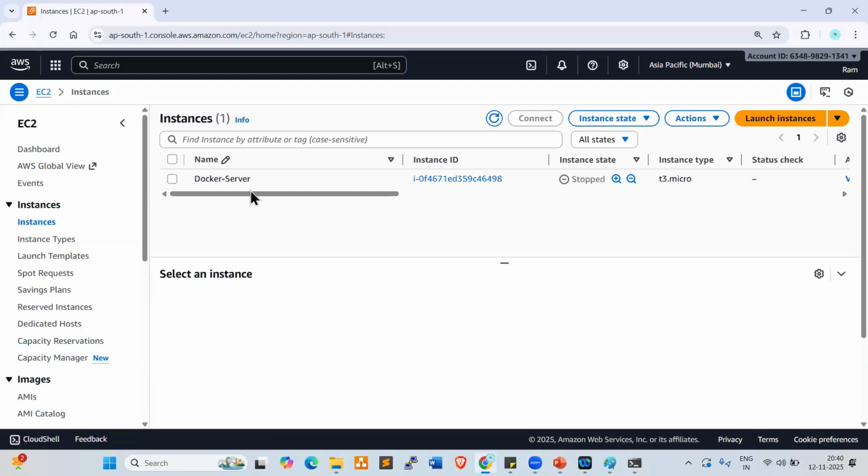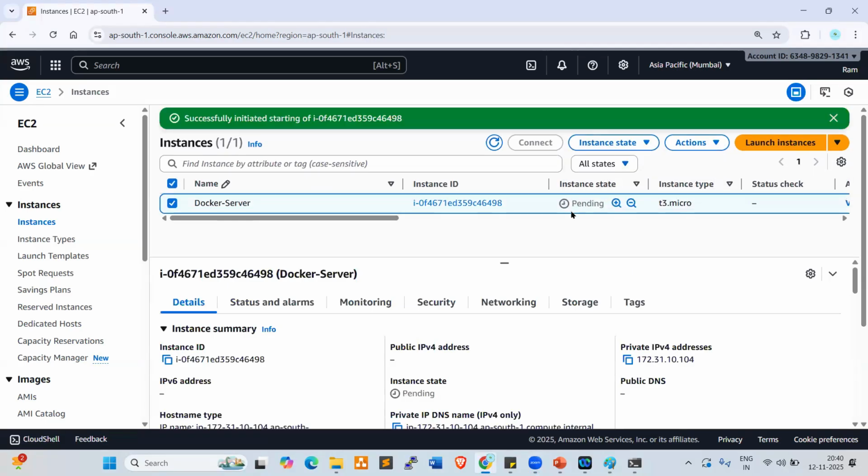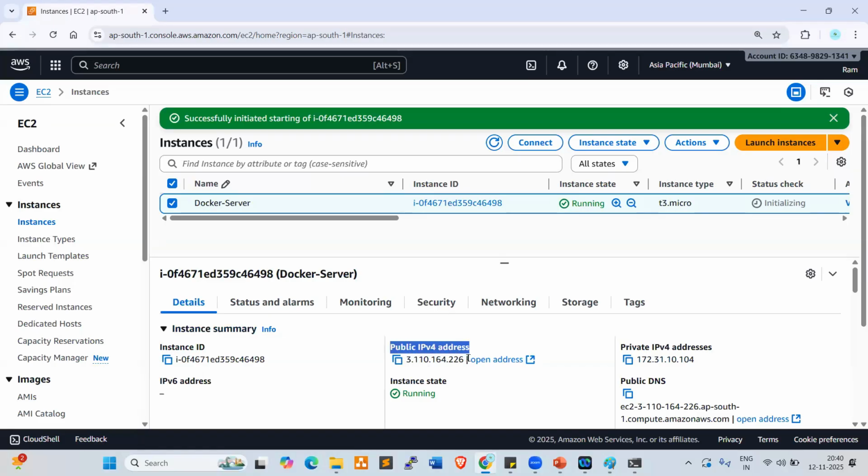This is my Docker server, other batch server. I just want to start this server. Currently it is in stopped state. Now it is getting ready, so wait for a few seconds. Once it is ready, I'll show you public IP, private IP, elastic IP. Once the server has started, look at this public IPv4 address, IP version 4 address. Then the private IPv4 address. The private IP is the static IP, and it will not be changed until you delete your server. This is the public IP.